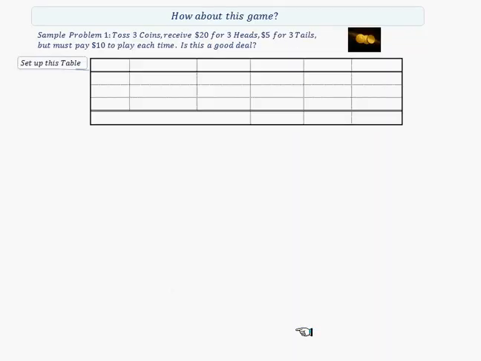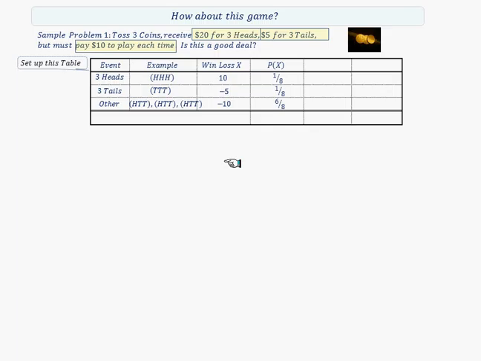Now we're going to look at the case of 3 coins. You receive $20 for 3 heads, $5 for 3 tails, but must pay $10 to play the game. Is this a good deal? So we set up the table. These are the events: 3 heads, probability coming up here, the win-loss, we received $20 but have to pay $10 to play. Net win is $10. $5, $10 to play, minus 5. Otherwise we lose $10. The probabilities are coming on the screen here.